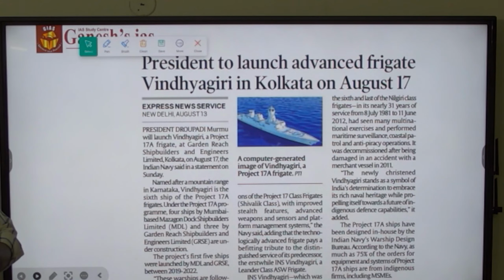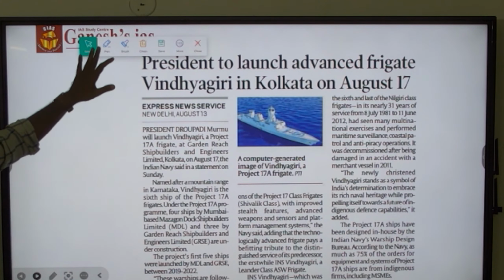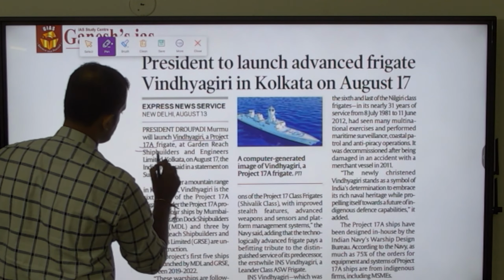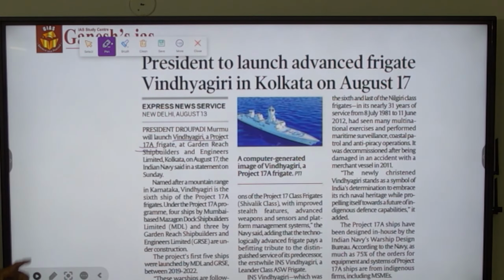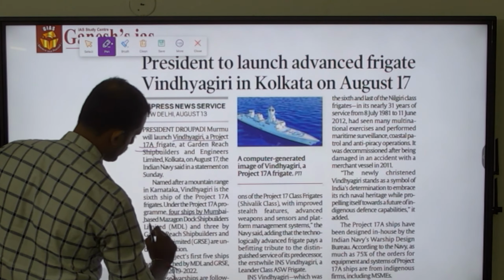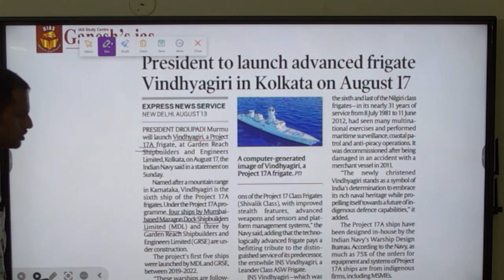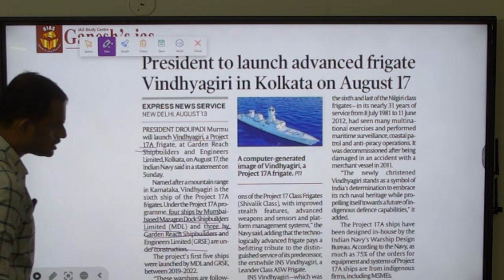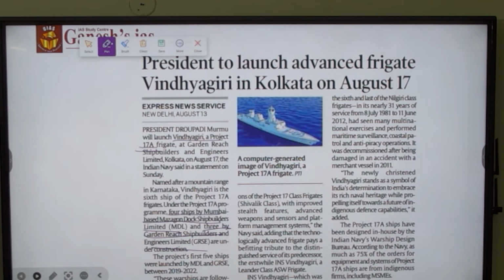President to launch advanced frigate Vindhyagiri in Kolkata on August 17. The President is going to launch the Vindhyagiri frigate, which is produced under Project 17A. Project 17A aims to produce 7 frigates. In that, 4 frigate ships will be manufactured by Mumbai-based Mazagon Dock Shipbuilders Limited, and the 3 will be built by Garden Reach Shipbuilders and Engineering Limited, which is present in Kolkata.